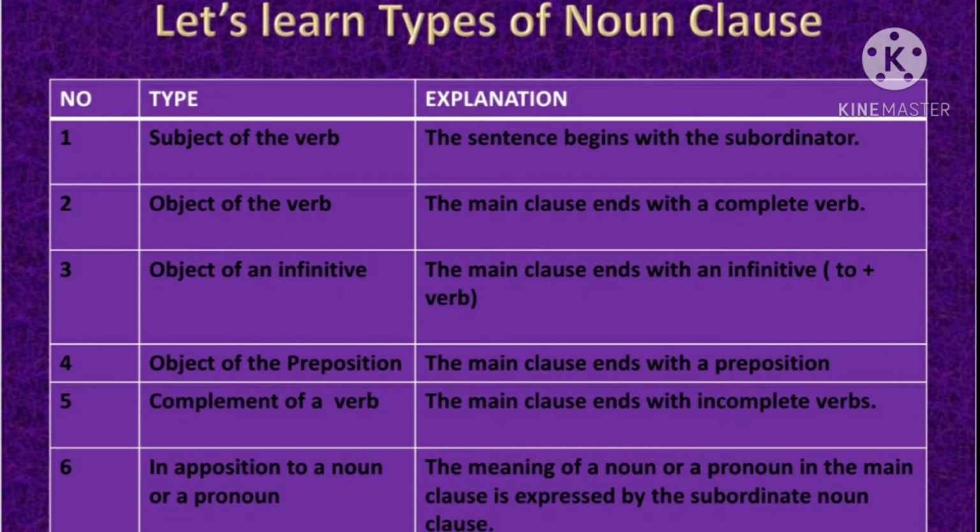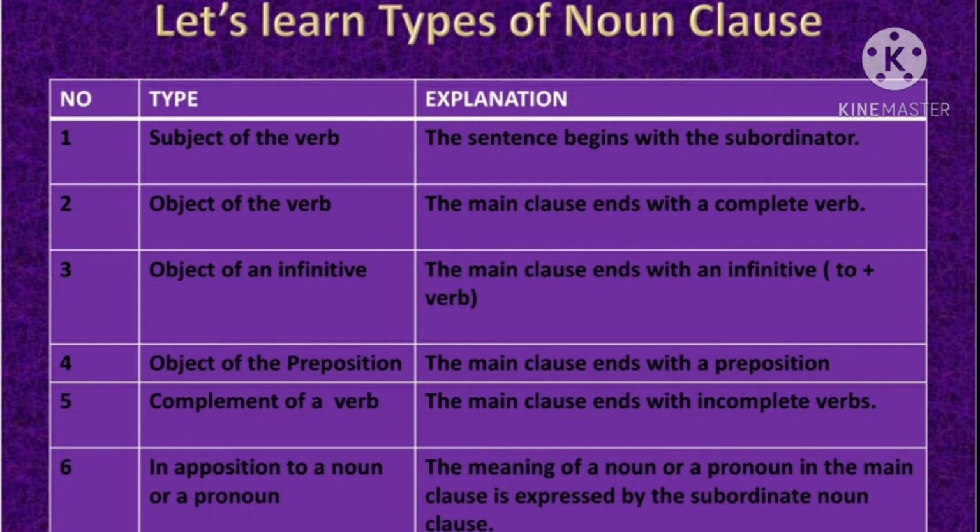Noun clause functions as a subject of the verb, as an object of the verb, as an object of an infinitive, an object of the preposition, as a complement of a verb, and in opposition to a noun or a pronoun. Whenever the noun clause functions as the subject of a verb, the sentence begins with the subordinator. Why does it begin with the subordinator? Because we have learnt, children, a sentence has subject and predicate. So when the noun clause comes into the place of the subject, obviously the noun clause begins with the subordinator, meaning the sentence begins with the subordinator.